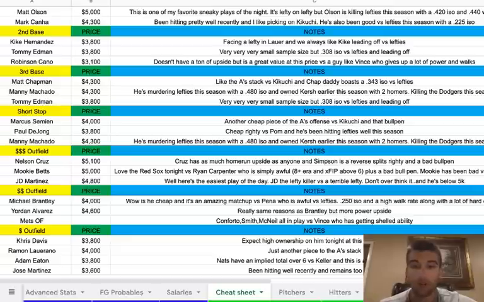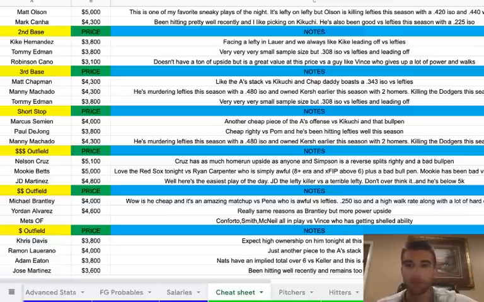Manny Machado, 4,300. He's murdering lefties this season with a .480 ISO, and he owned Kershaw earlier this season with 2 homers, and killing the Dodgers this season as well. So I do like Machado. And then Tommy Edman we already talked about.